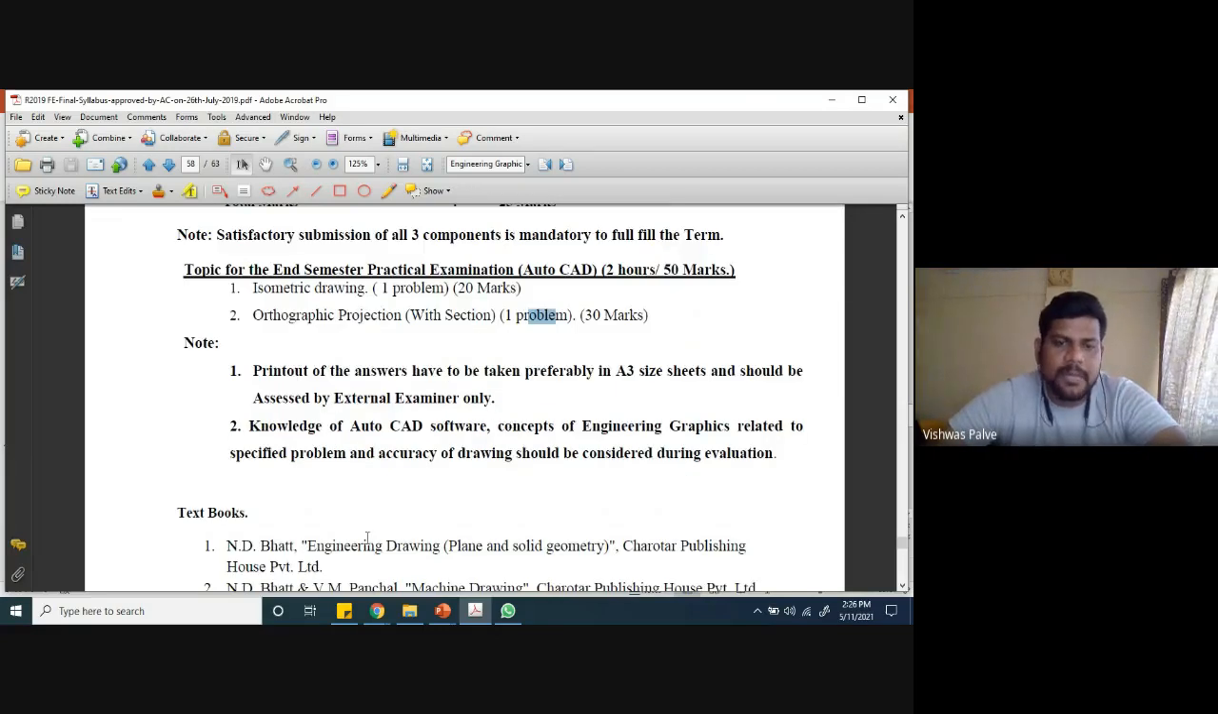Anytime you can refer to the syllabus. Then a printout of the answer has to be taken, preferably on A3 size sheet, and it will be assessed by the external examiner only. So obviously there will be an external examiner for the 50 marks practical exam. The examiner will evaluate you and give the marks on the knowledge of AutoCAD software.